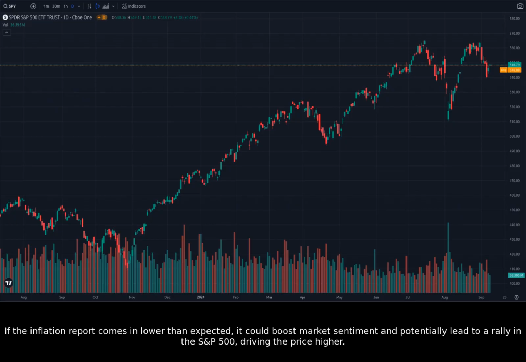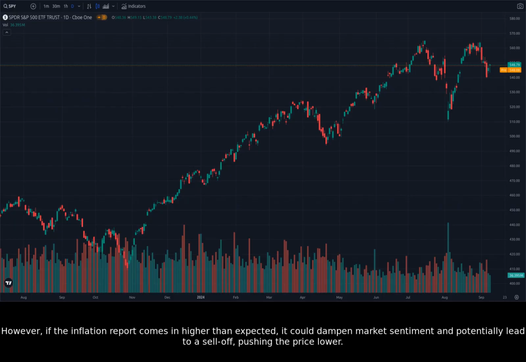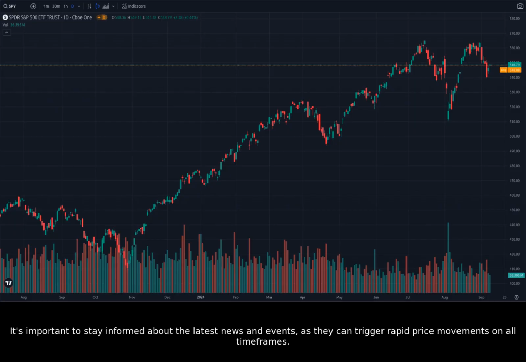If the inflation report comes in lower than expected, it could boost market sentiment and potentially lead to a rally in the S&P 500, driving the price higher. However, if the inflation report comes in higher than expected, it could dampen market sentiment and potentially lead to a sell-off, pushing the price lower. It's important to stay informed about the latest news and events, as they can trigger rapid price movements on all time frames.